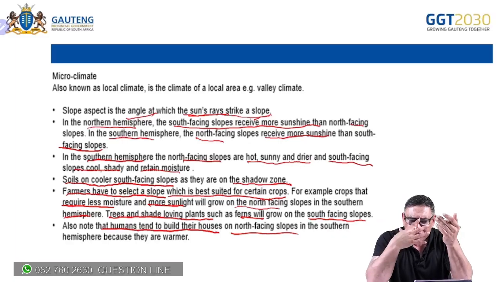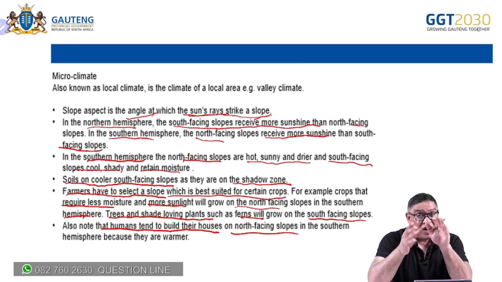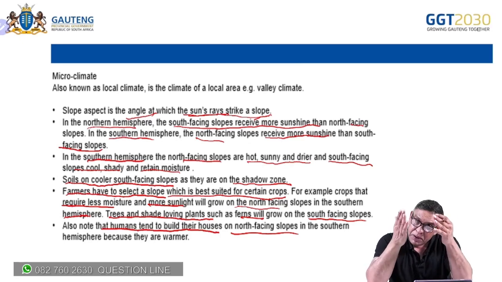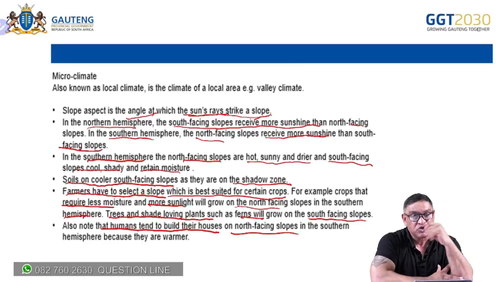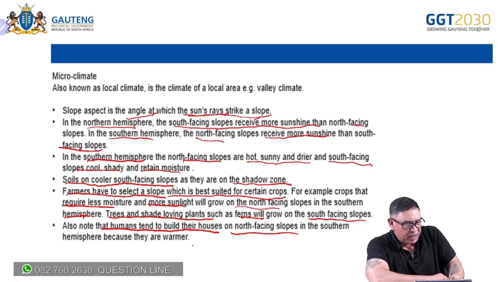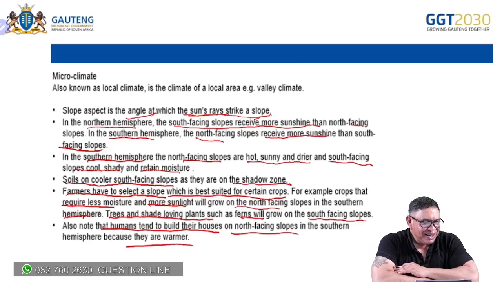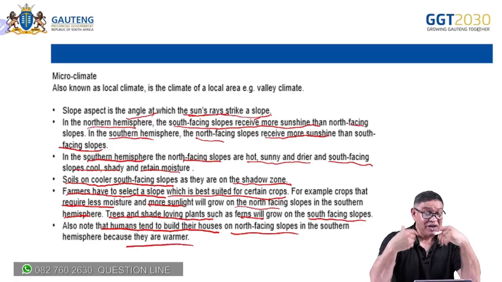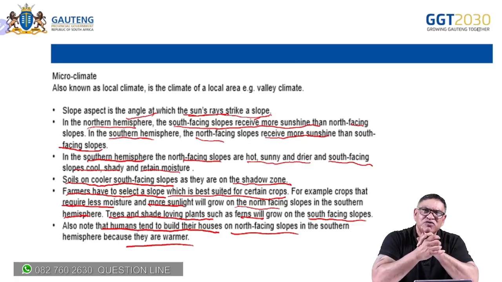It gives us purpose and therefore makes it easier to understand. So you will find that on most occasions, not on all occasions, people tend to choose the north-facing slope in the southern hemisphere because it is warmer. And that, in a nutshell, covers your aspect of slope.